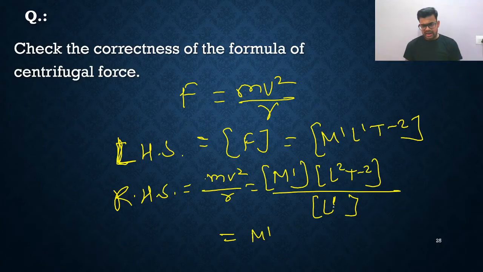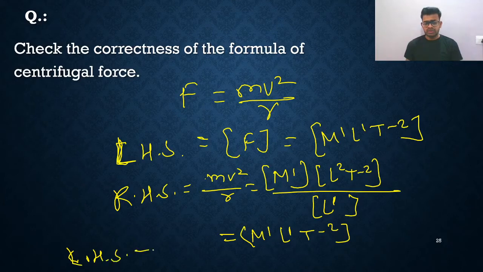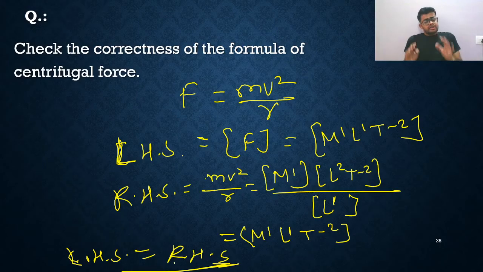M1 is there, L2 by L1, so it will become L1, and now you are getting T minus 2. So that's all. You can see LHS equals RHS. LHS equal to RHS means these formulas are dimensionally correct. If LHS is not balancing RHS, then the dimensional formula is not correct. Remember that.